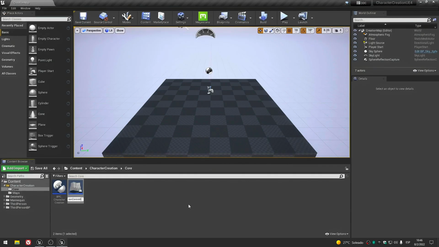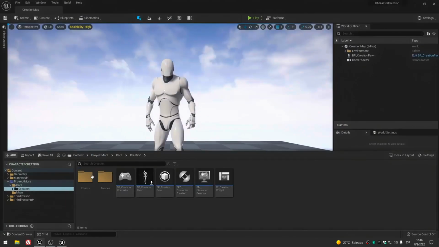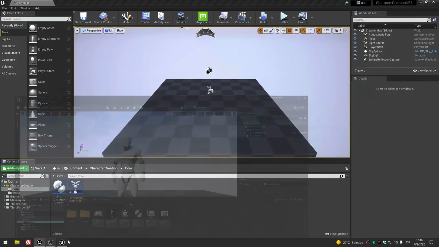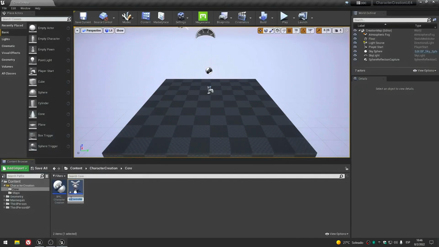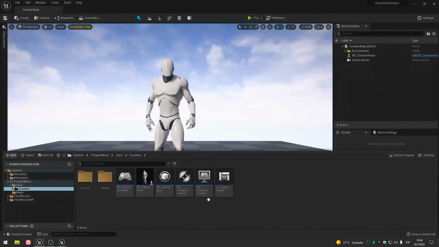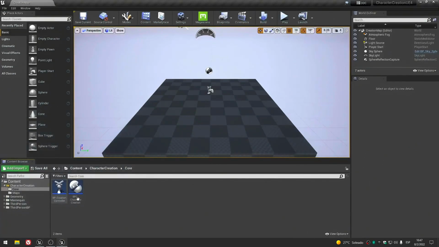Give me a second. I want to check in the other project if I am using the same names. Yes, creation controller. One thing that I don't like about this Unreal Engine version is that the icons are ugly and quite similar between them. Okay, perfect. We need a game mode.